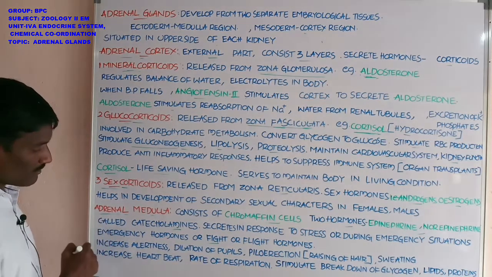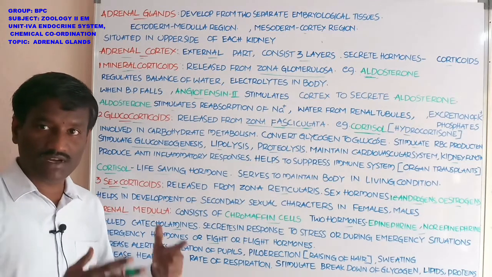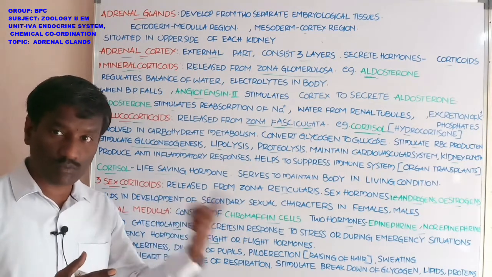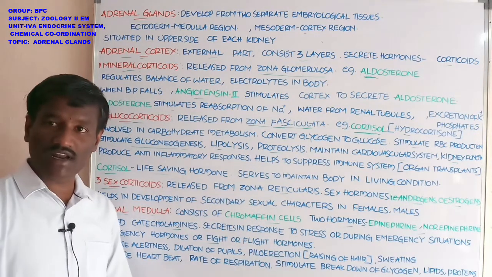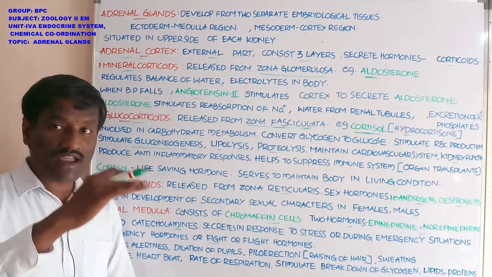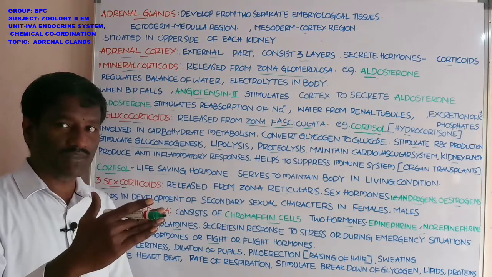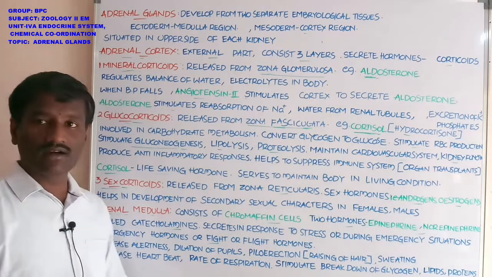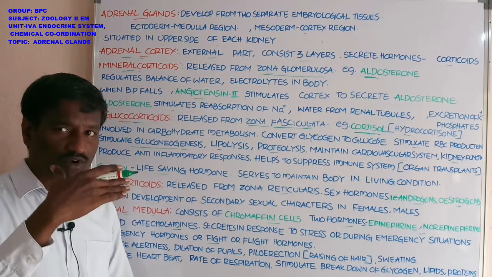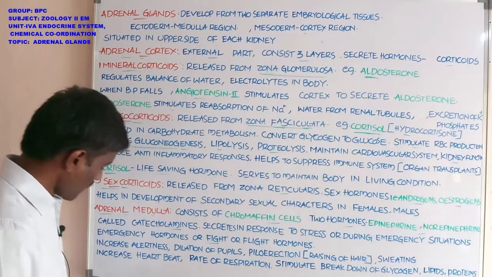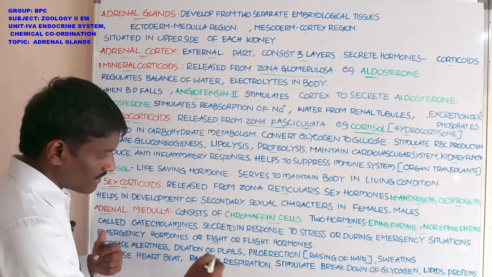Next, what are the other functions of these hormones? They increase alertness and dilation of the pupils, and piloerection, meaning involuntary erection of the hair follicles, raising of the hair. They also cause production of sweat from the sweat glands, increase heartbeat, and increase the rate of respiration.